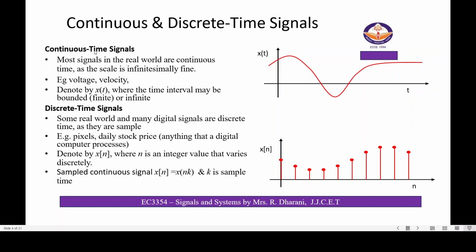Next, we will discuss continuous and discrete time signals. If a signal is a continuous time signal, the values are continuous over all times. In most real world applications, we use continuous time signals. If the signal is a discrete time signal, the values are sampled at some rate. This can be done using the sampling process. If the signal output depends on more than one independent variable, then it is a multidimensional signal.